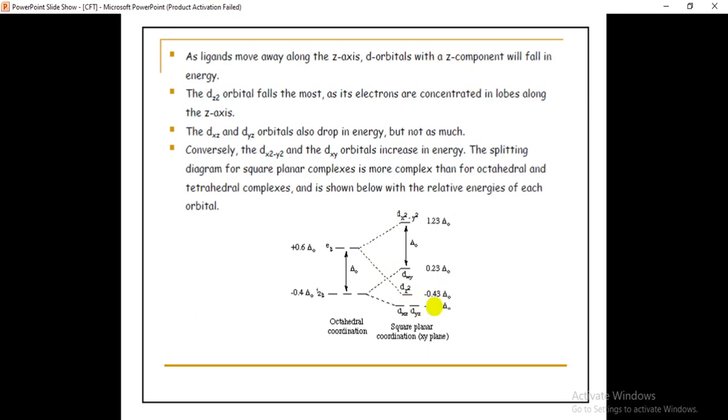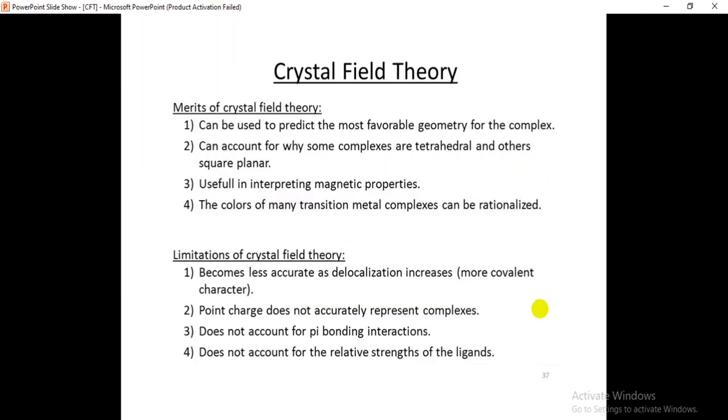It decreases in energy by minus 0.43 delta O, dxy increases by 0.23 delta O, and dx square minus y square is the topmost energetic orbital in the square planar complex, raised by 1.23 delta O. This is the splitting pattern for square planar geometry. We can obtain the square planar splitting pattern from the octahedral splitting pattern.